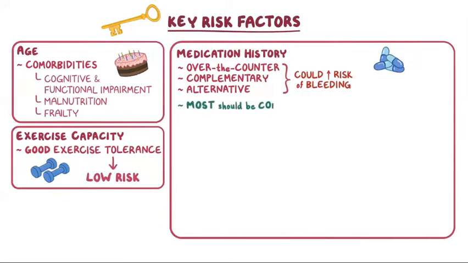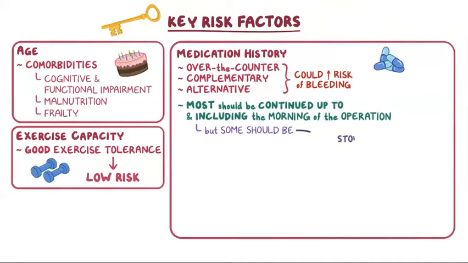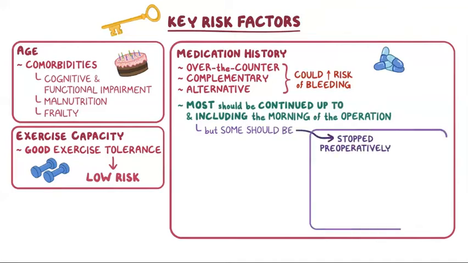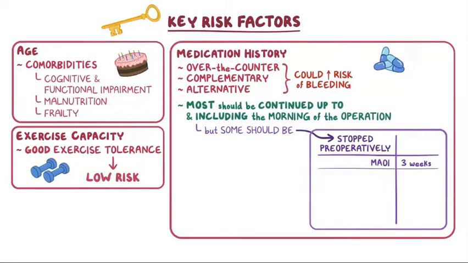Most medications should be continued up to and including the morning of the operation, but some should be discontinued preoperatively. For example, monoamine oxidase inhibitors, or MAOIs, should be stopped 3 weeks before surgery because of the risk of drug interactions with anesthesia medications. The oral contraceptive pill should be discontinued about 6 weeks before elective surgery because of the increased risk of venous thrombosis.